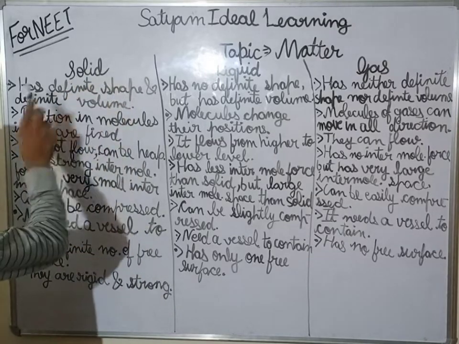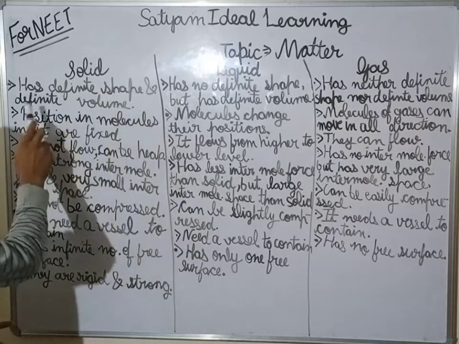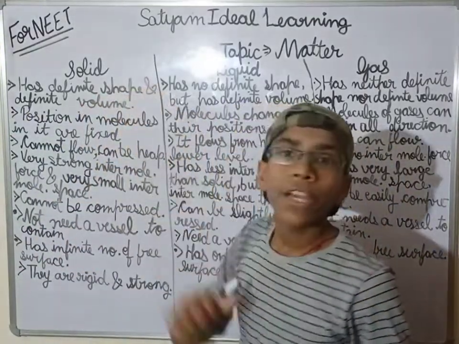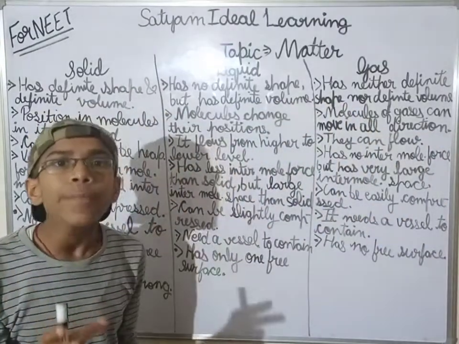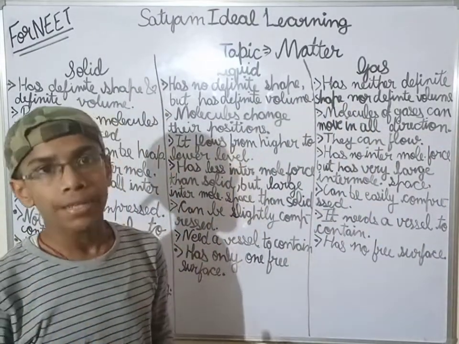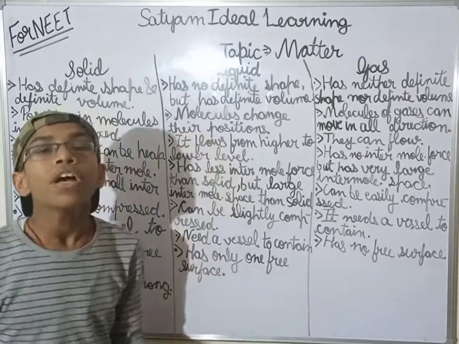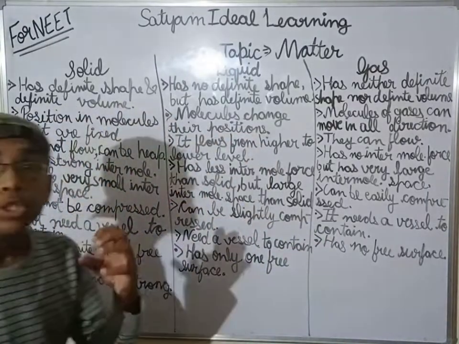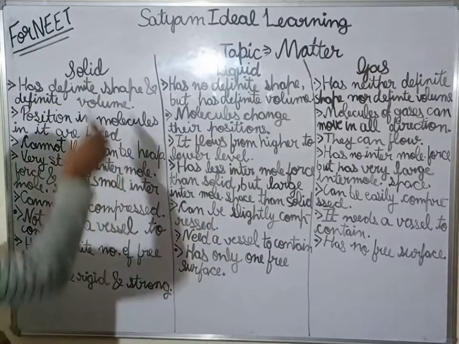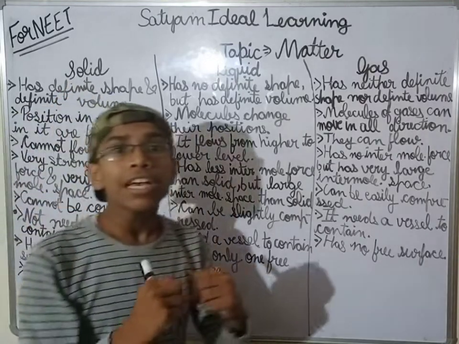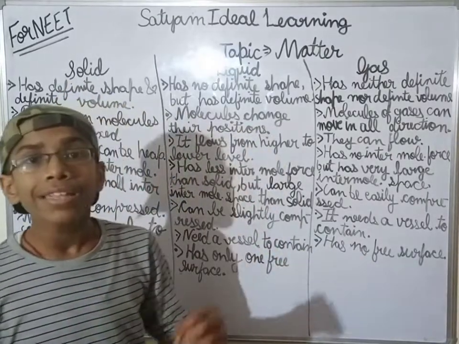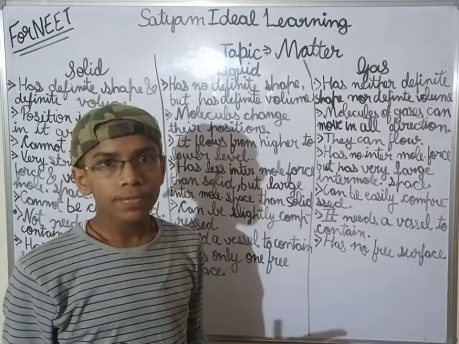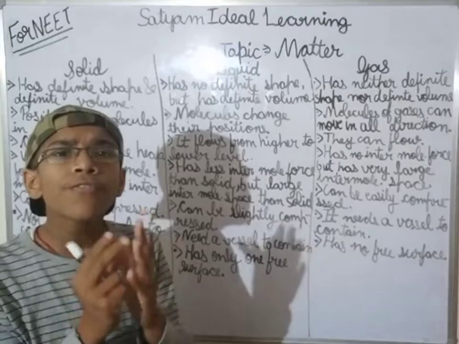Solid has definite shape as well as definite volume. Now how does it have definite shape and definite volume? The intermolecular force of attraction between the particles of solid is very strong. That is why they are tightly packed, and the intermolecular space is almost negligible. The interparticle space is very small.